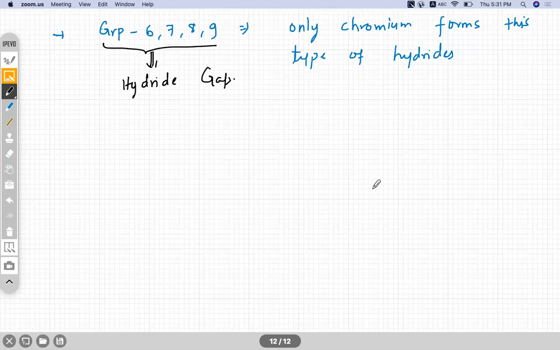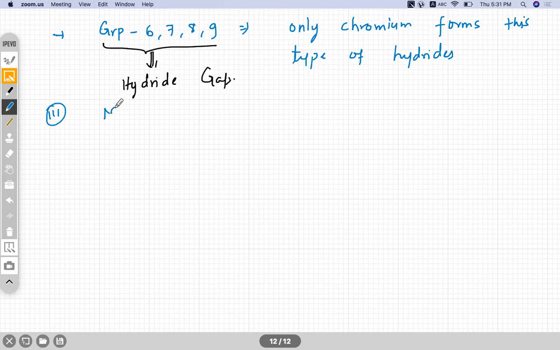Yeah. Last one you write down. Third type, that is molecular hydrides. Molecular hydrides and covalent hydrides are the same thing. Molecular or covalent. Like I said, it is formed by the p block elements, right?